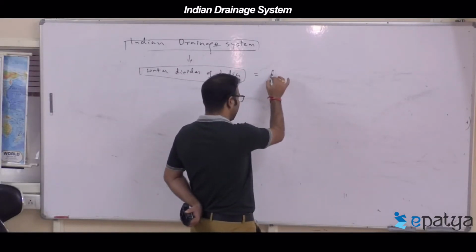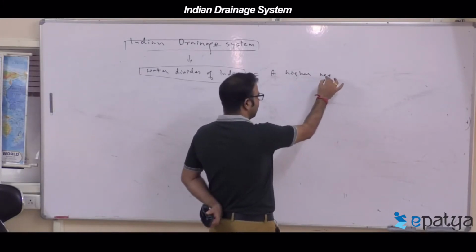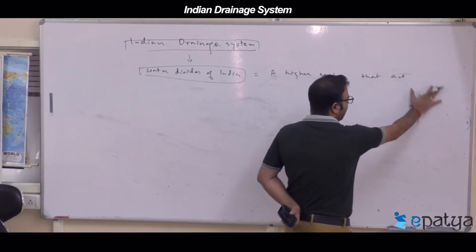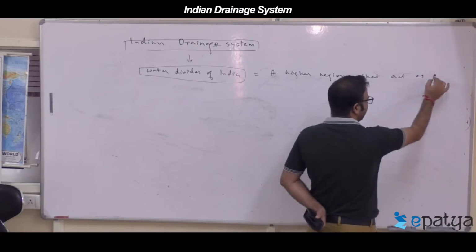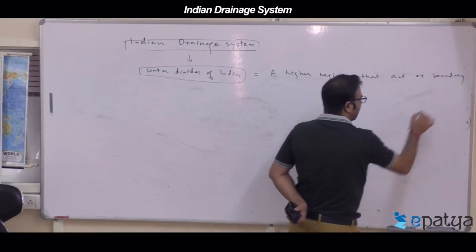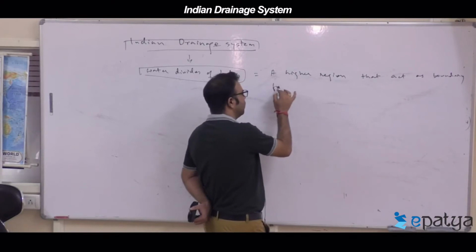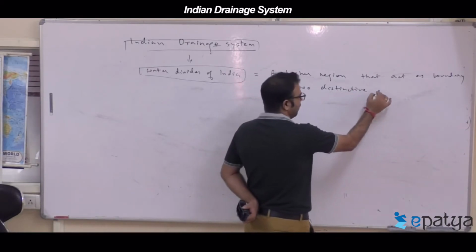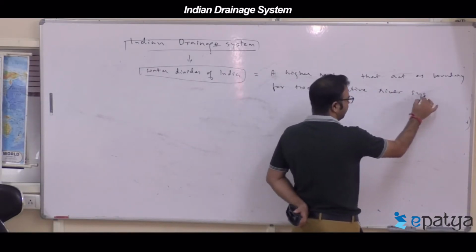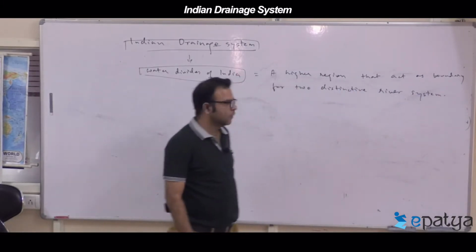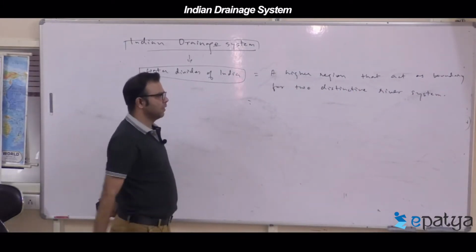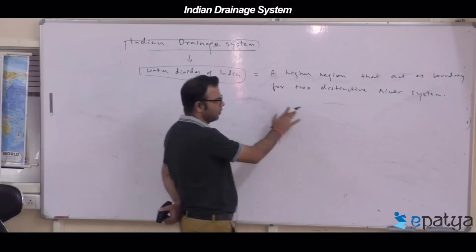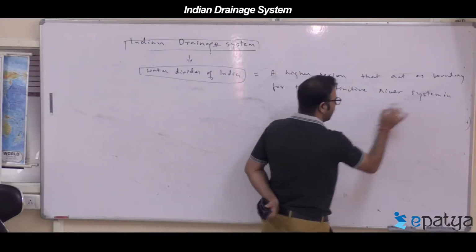Water divides are nothing but higher regions that act as a boundary for two distinctive river systems in opposite directions.